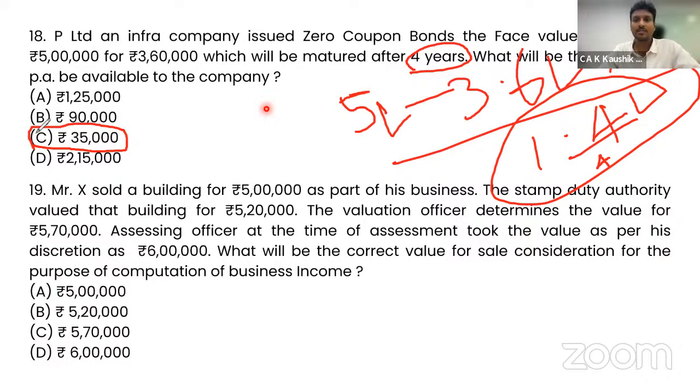So you should know this. Otherwise, you would just say 1.4 entirely allowed, but there is no option of 1.4 lakhs for you to select. So you should get triggered as to how it is going to be allowed, and then you'll have to select 35,000 as the correct answer. It would have become difficult if they had given 1.4 lakh as one of the options.